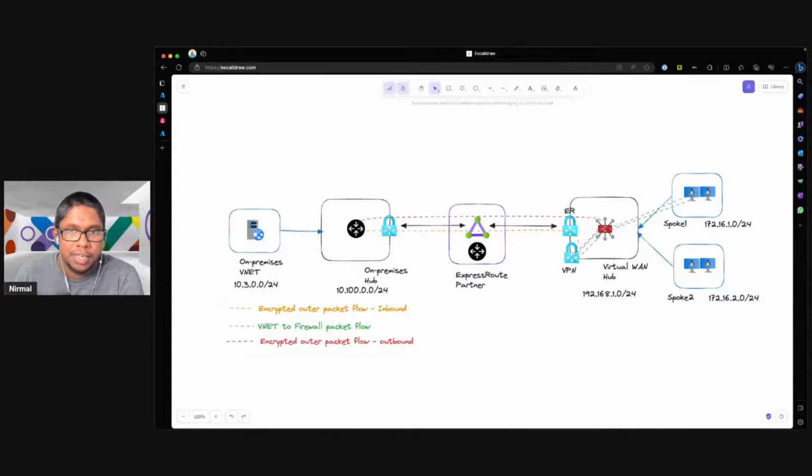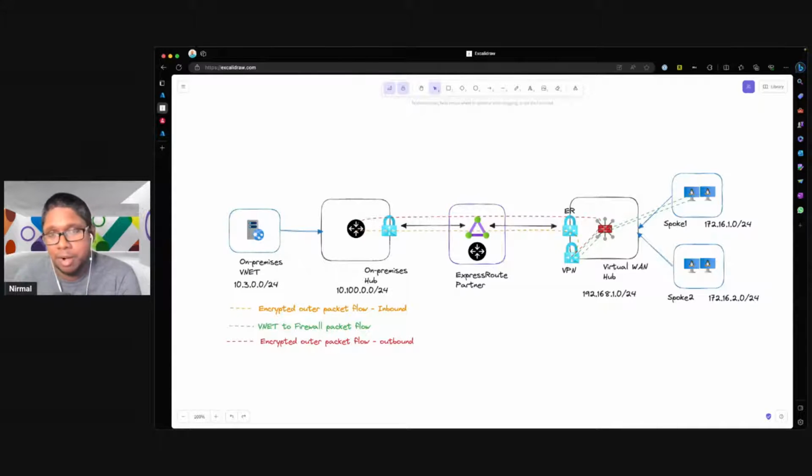The reason is that the traffic path goes via the firewall, so we need to make specific rules in the firewall to allow this traffic to flow back to on premises. Without that, the solution would not work, and the VPN would not be able to establish the tunnel back to the endpoint on premises.